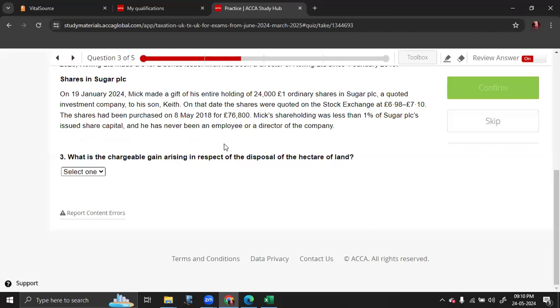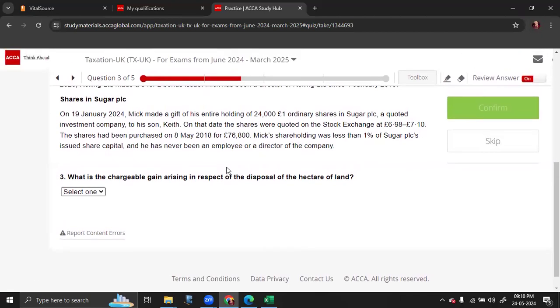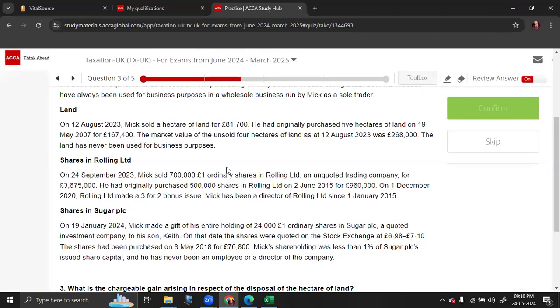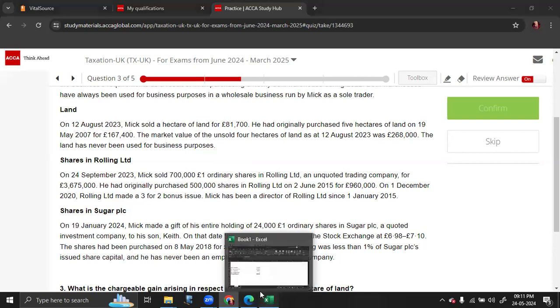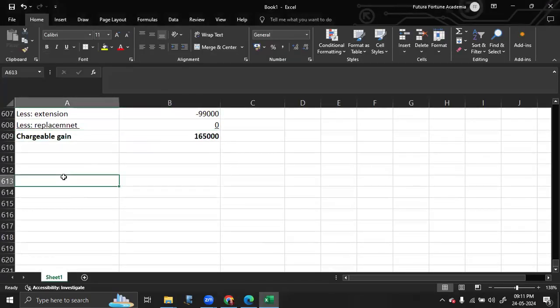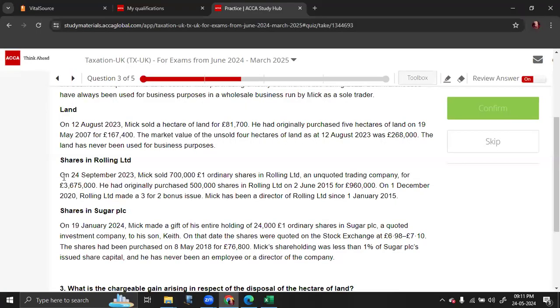What is the chargeable gain arising in respect of disposal of the hectare of land? We have done plenty of questions on that. Just keep in mind when you do the calculation, it is the total cost into the sale proceeds divided by sale proceeds plus the market value of the remaining hectares. So on 12th August 2023, Mike sold 1 hectare of land. He had originally purchased 5 hectares of land. The market value of the remaining 4 hectares was 268,000. The land has never been used for business purpose. That means there is no BADR relief available. Now, we are asked to calculate the chargeable gain.